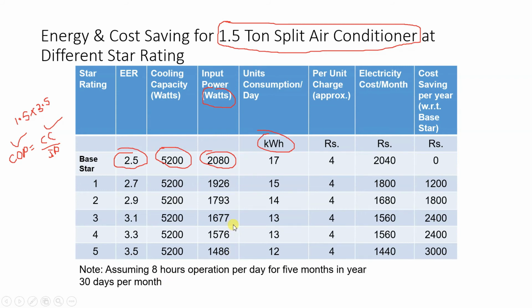You can see the last column over here, cost saving per year. What we are trying to achieve is to see what happens if we go for a 5-star AC. But remember that this EER value is an old value. You should update the value in the table with whatever the latest value is. From there we can calculate what the saving per year could be if you are purchasing a higher star air conditioner. That is what we are trying to calculate.